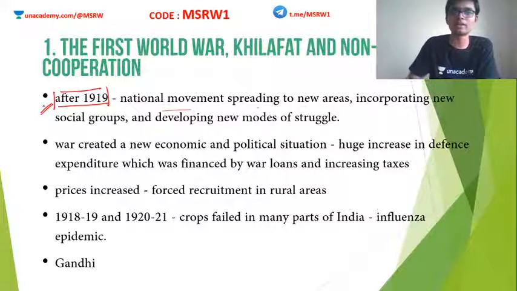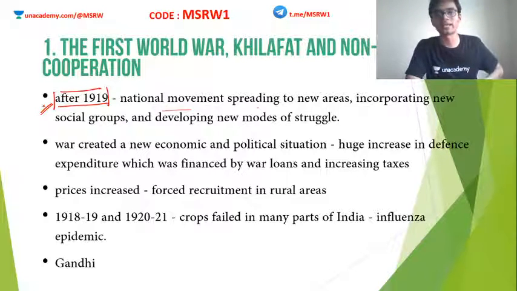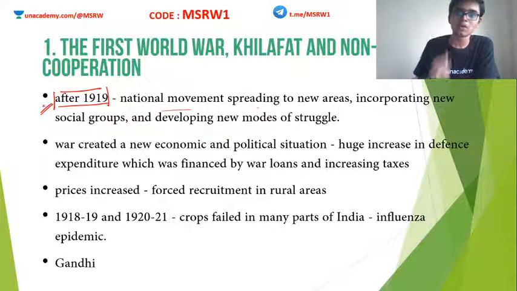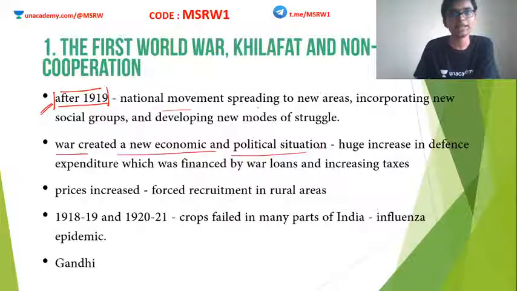1919 is a very important year for India as well as the world. As far as India is concerned, this is the time Jallianwala Bagh happened. This is the time the Rowlatt Act was passed and Mahatma Gandhi performed the Rowlatt Satyagraha, etc. But as far as the world is concerned, this year marks the end of the First World War. After 1919, all across the globe, we see a lot of developments in all areas of life. Clear? Also, this World War created a new economic and political situation in India.